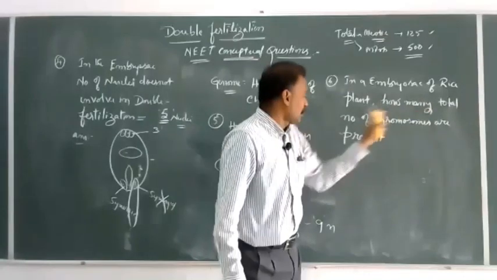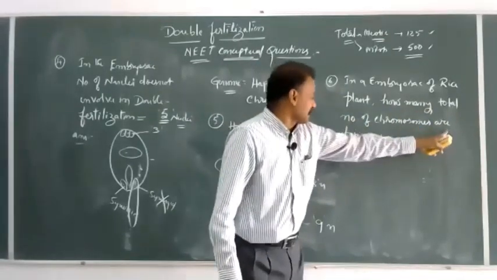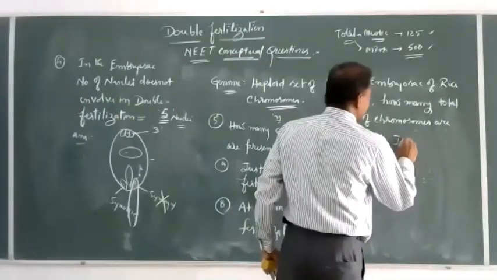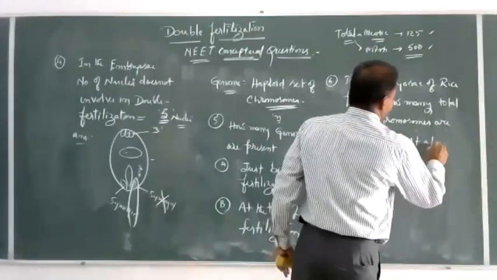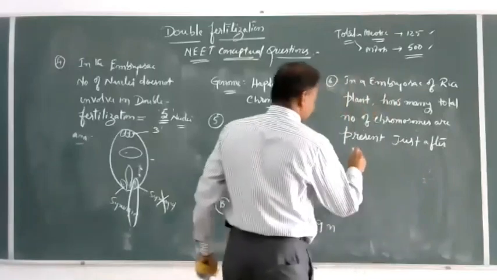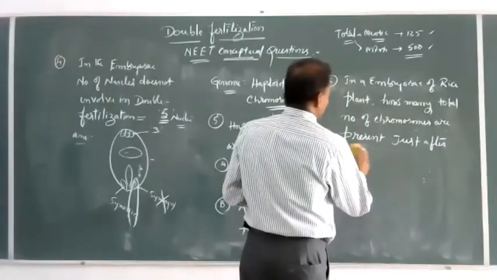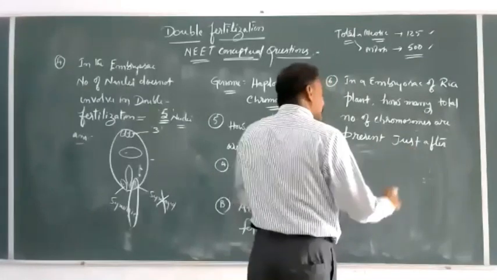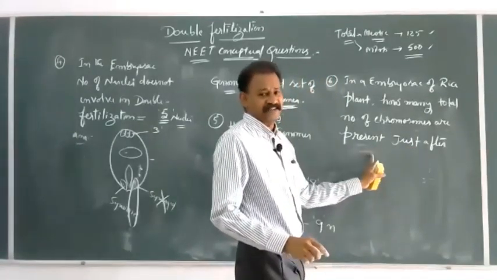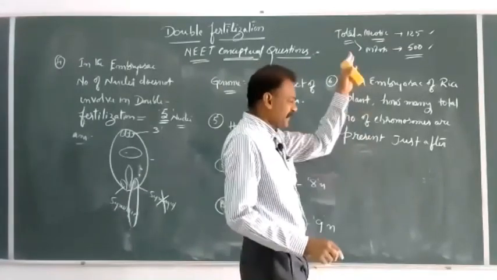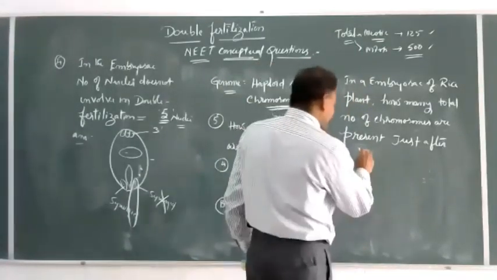How many total number of chromosomes are present just after double fertilization? They can ask just before fertilization, just after syngamy, just before syngamy. So various forms, just after fertilization.